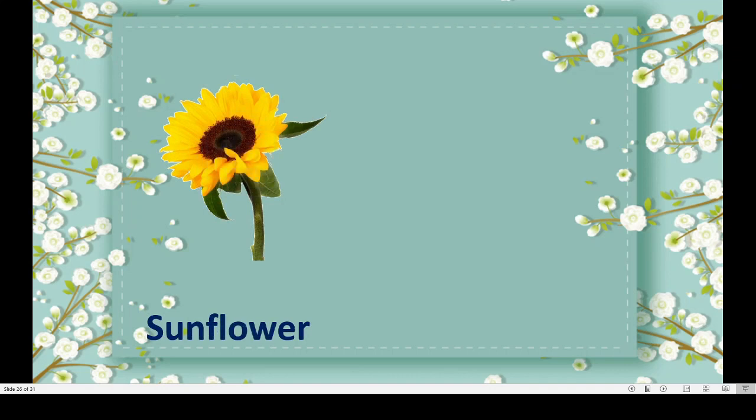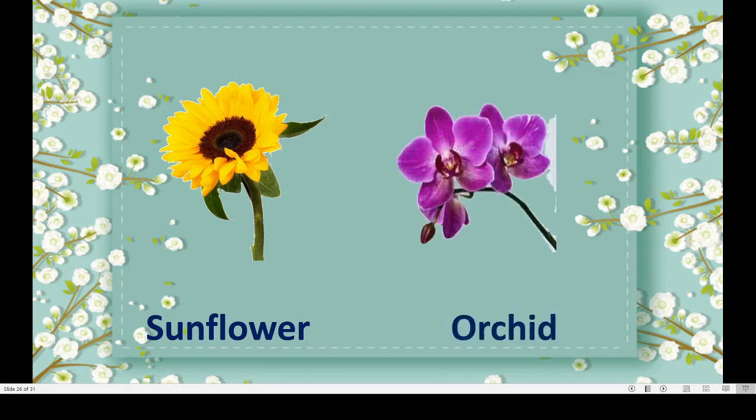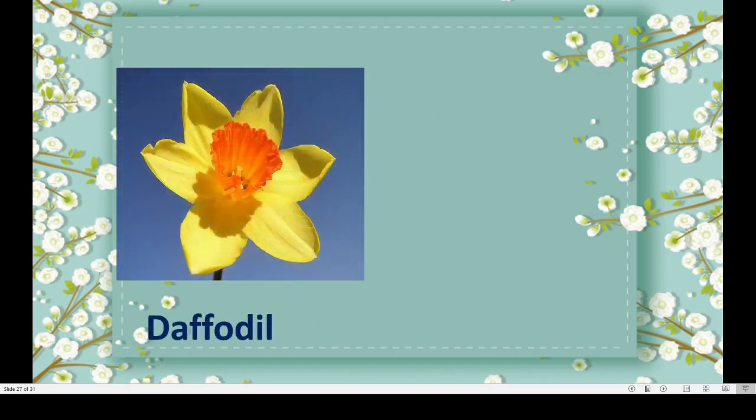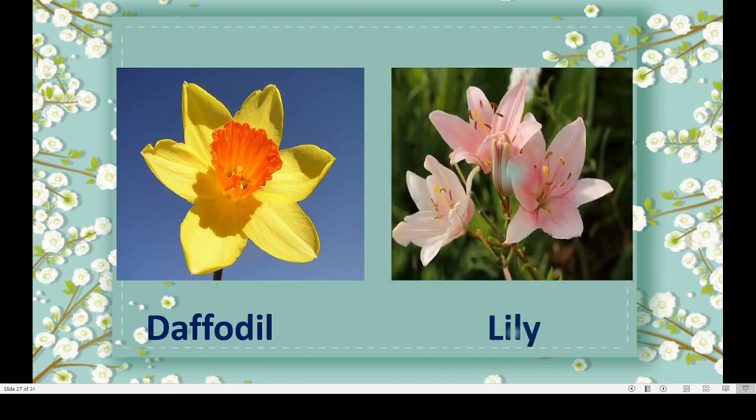Next is, this is sunflower. Okay. And this is orchid. Try to identify the flowers along with their names. Okay. This is daffodil. This is lily.